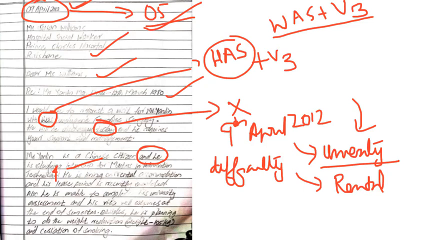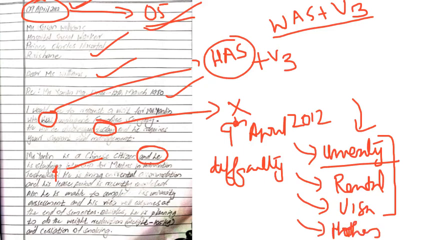Okay, after that what we can say about the visa problem. Also, his visa is about to expire at the end of the semester. So these three pieces of information we provided. Now what information needs to be given? About his mother. We need to tell that he is facing these problems, but he doesn't have anyone to help. Even though his mother has come to Australia, she does not speak English. So that information also can be given. That will be a more ordered, logical way of writing this.